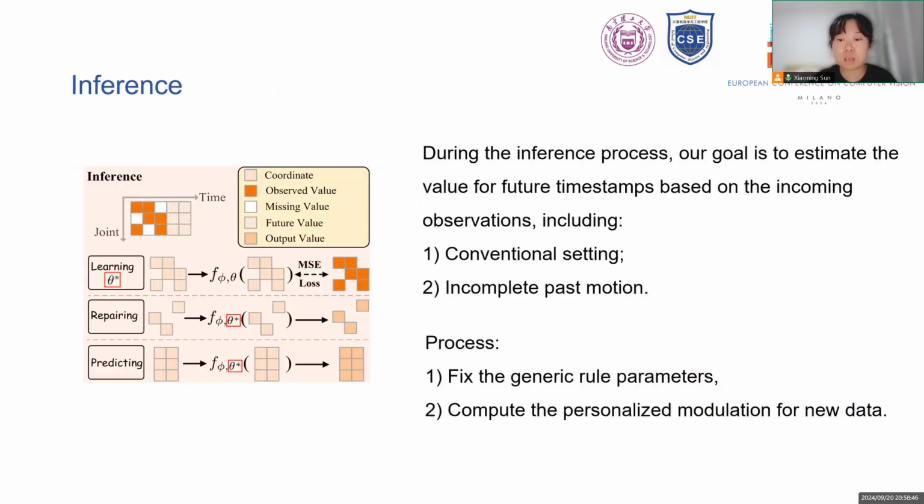During the inference process, our goal is to estimate the value for future timestamps based on the incoming observations, including the conventional setting and incomplete past motion. We first fix the generic rule parameters and then compute the personalized modulations for new samples.